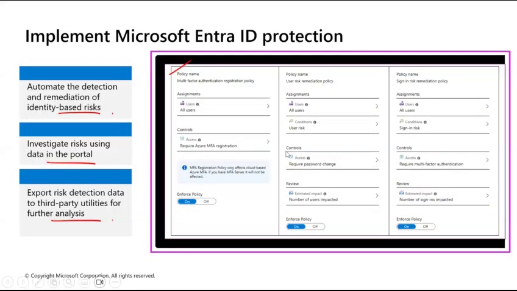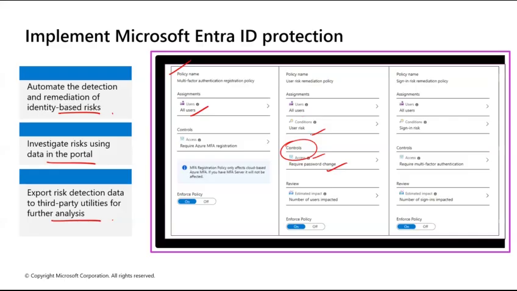And as you can see here, it's the same. First, you have to choose a policy. Do you want to apply this policy to all users or a particular user that you might choose? Then give it a policy name. Its condition is user risk. And what do you want to do? What is the control, which we call access? We want to require a password change.